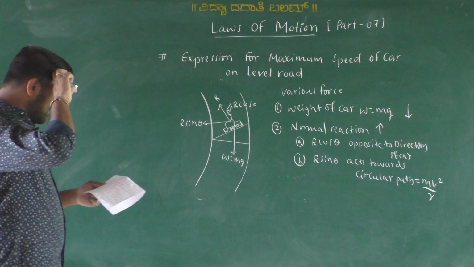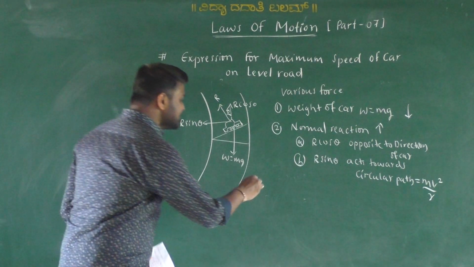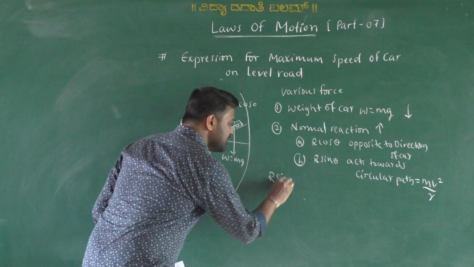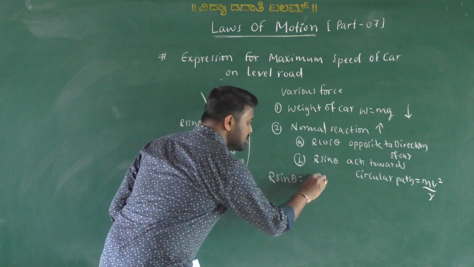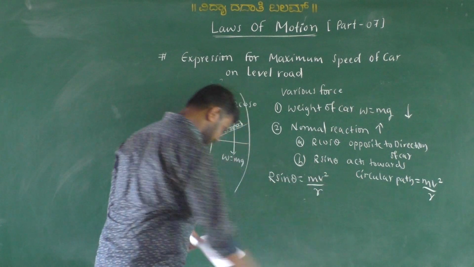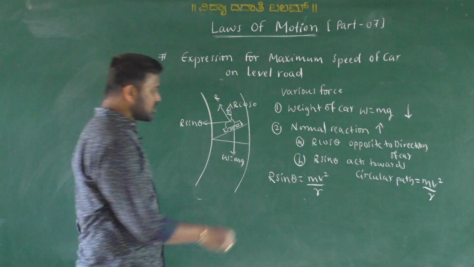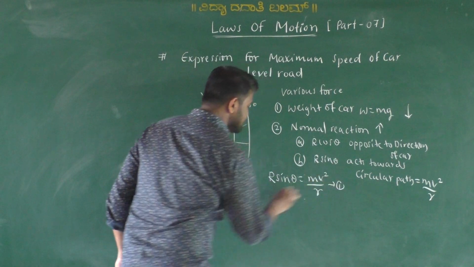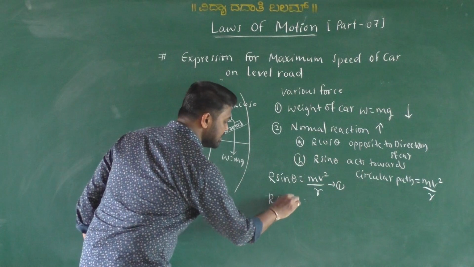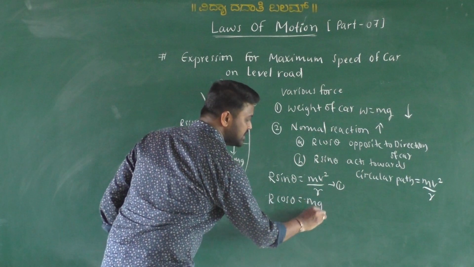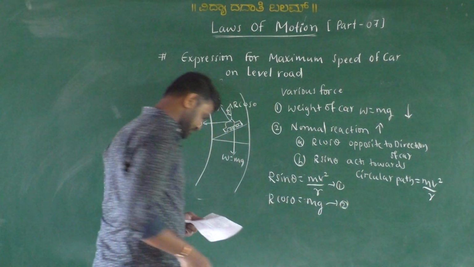So we know very well R sin theta is numerically equal to the centripetal force mv square by R. Say it is called equation number 1. Then R cos theta is equal to mg here. It is called equation number 2.